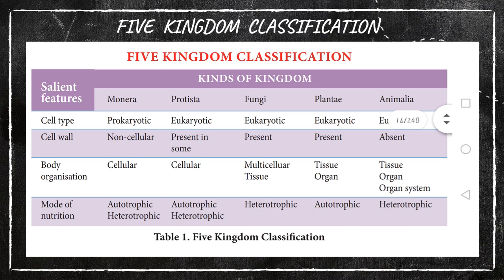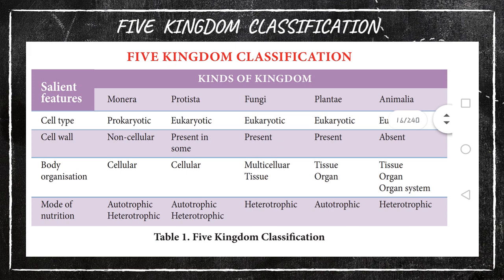Okay, then body organization. Monera is cellular type because they are unicellular organisms, only one cell is there. Protista, only single-cell organisms, that's why cellular type. Fungi are multicellular. Multicellular means what? A group of cells forms a tissue. That's why they say it's a multicellular tissue.